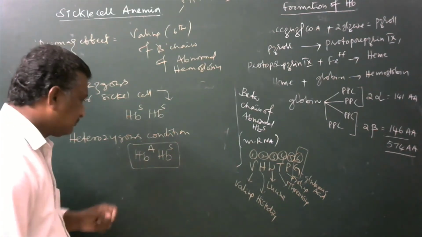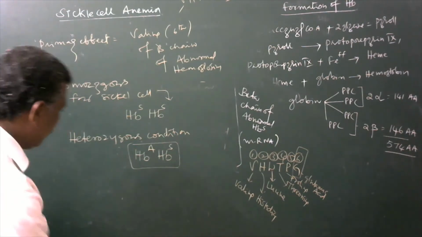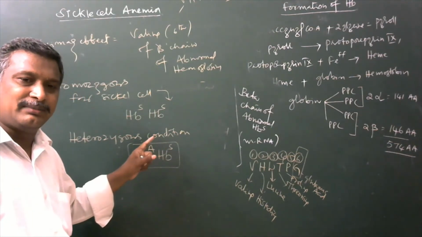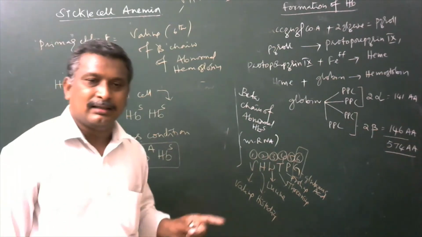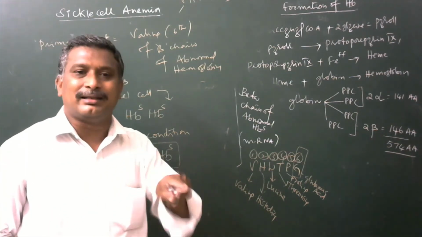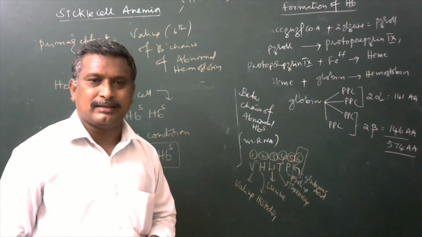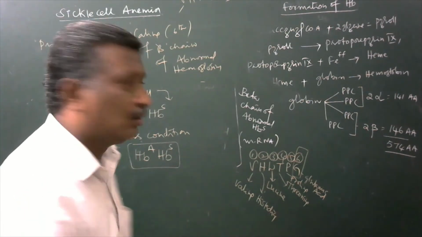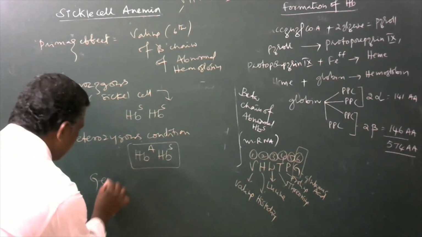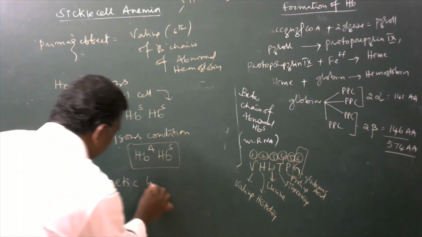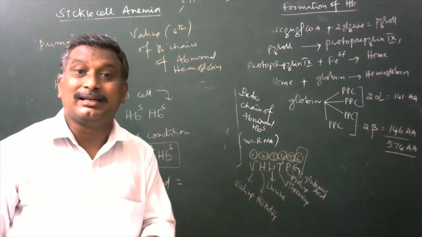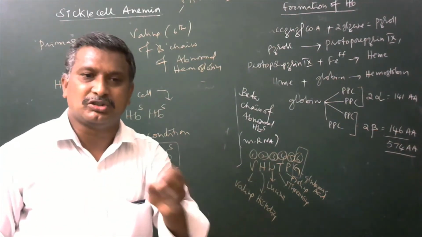And one more: these heterozygous people for sickle cell anemia, with the HbA and HbS condition, have an abnormal, unwanted, deleterious gene in their genome. Hence, it is said to be genetic load. Genetic load is nothing but the presence of a deleterious gene in the genome.